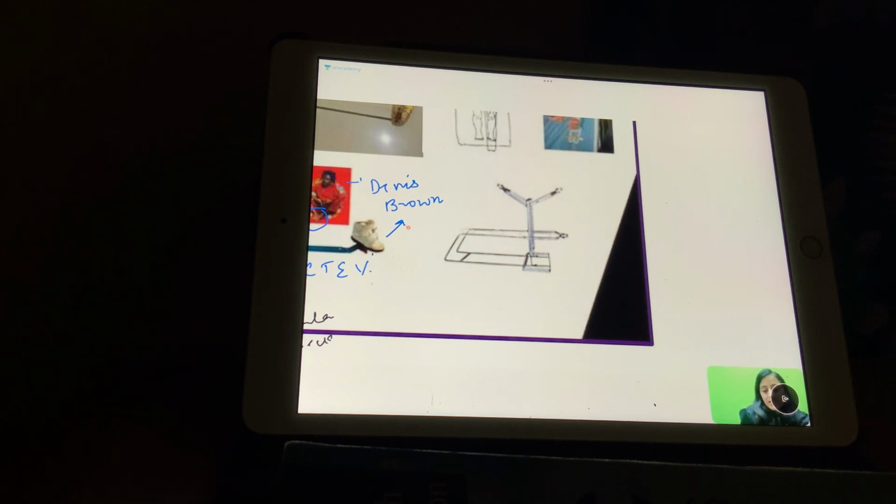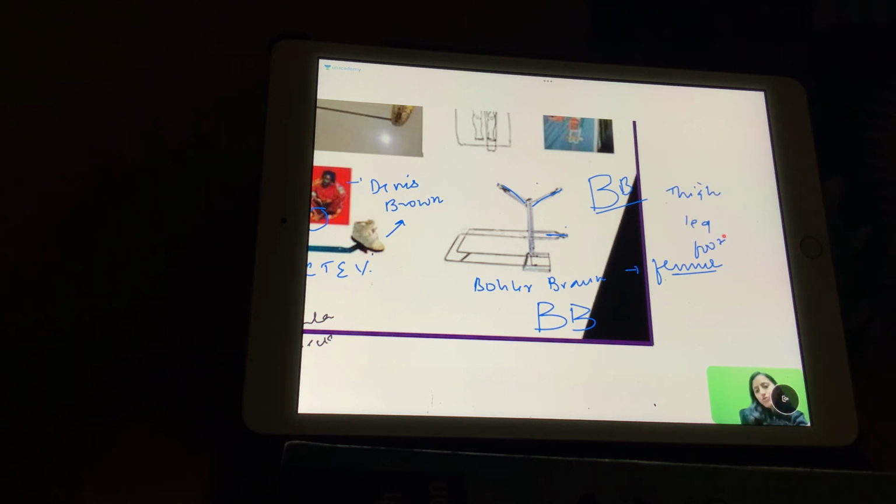This one here, where we have 3 pulleys, 1, 2, and 3. So remember the 3 pulleys, I join it, it becomes B. So this is BB splint. That is the Bowler-Brown splint. Remember 3 wala is the BB wala Bowler-Brown splint, which is again used for fracture femur. The 3 pulleys are used for the 3 parts of the lower limb. That is, one is for the thigh, one is for the leg, and one is for the foot. Uske liye 3 pulleys hote hain. So Bowler-Brown again is for the femur, the thigh.